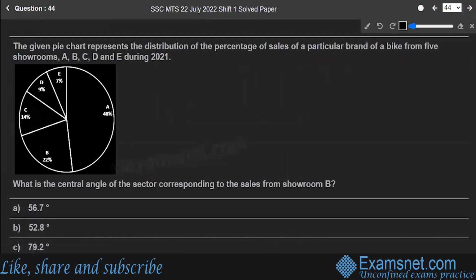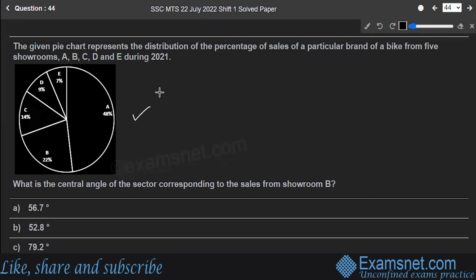Number 44. You are given a pie chart that represents the distribution of the percentage of sales for a particular brand of bike from 5 showrooms A, B, C, D, E during 2021. So this is the pie chart. You have to understand the pie chart.